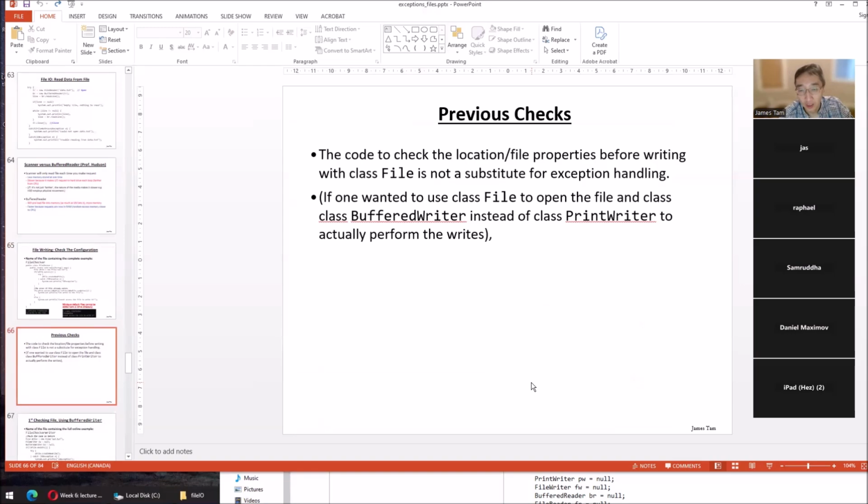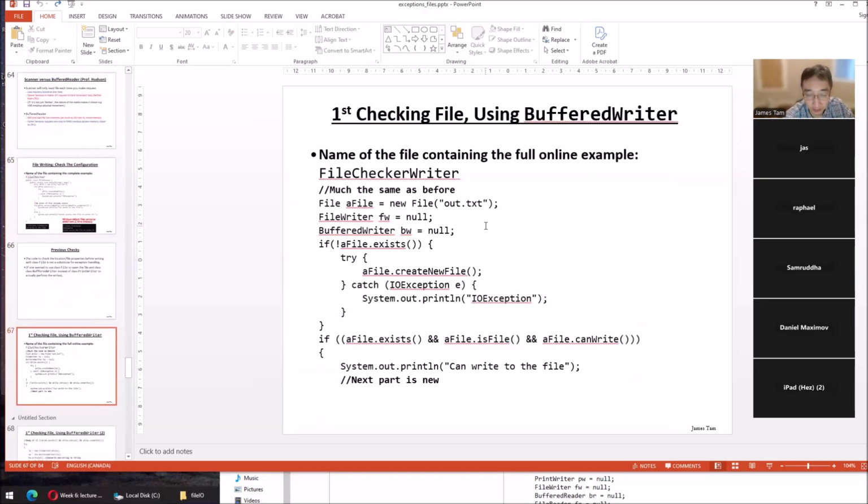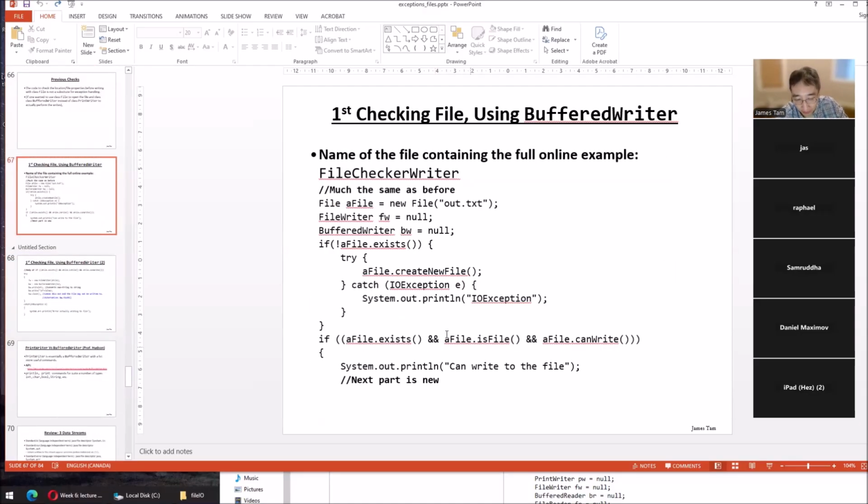So we got this one. Fine. Now we do the previous checks before we actually do the write. So we could use class File to do checks to prevent the exceptions. Recall I said it's better to prevent runtime errors than to handle them if you can. Some you can handle. So this code is the same as before. We check to see can we write and so on. The next code, given that we've done the checks, we do the write only if, say, we have permissions to write. So if I ran it in the C drive directly, then this would be false and none of this code would execute. There's how we prevent an exception.